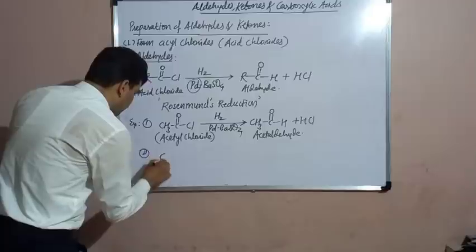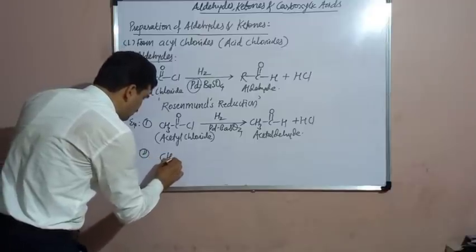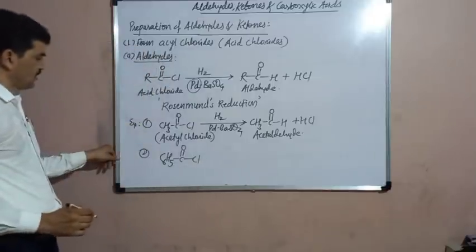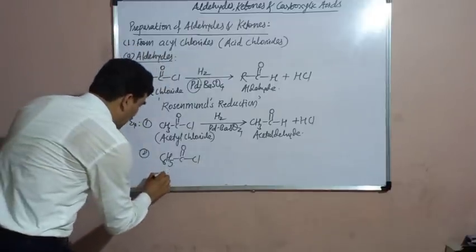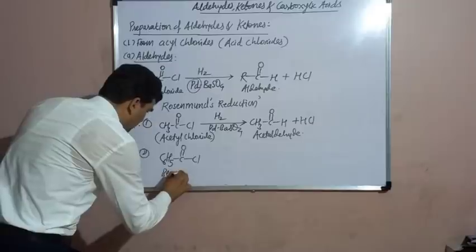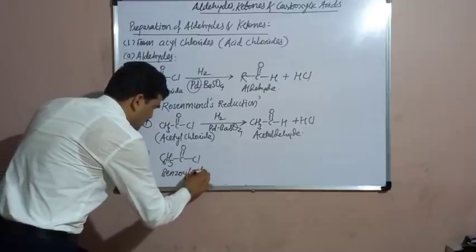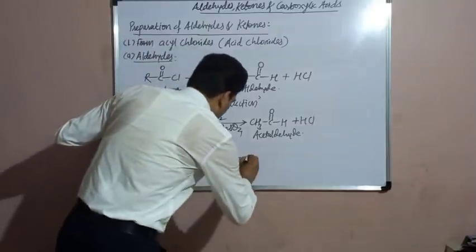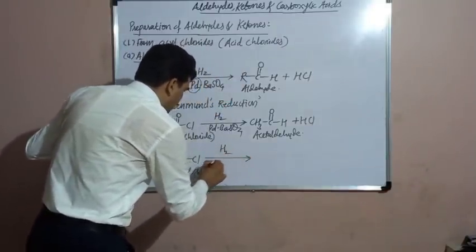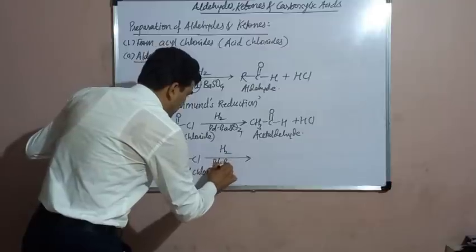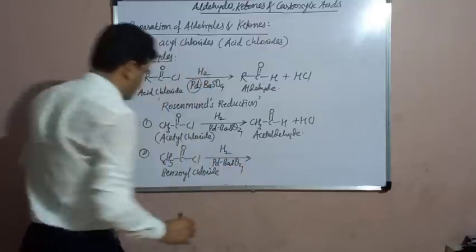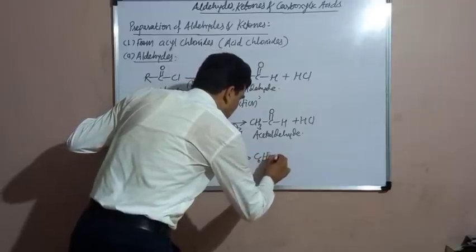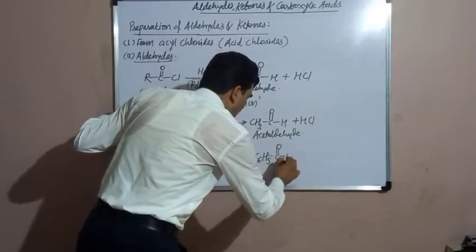Similarly here, C6H5COCl. This is the chloride of benzoic acid, and therefore its name is benzoyl chloride. It is a benzoyl chloride, chloride of benzoic acid. When it is reduced by the same method, then there is formation of C6H5CHO.